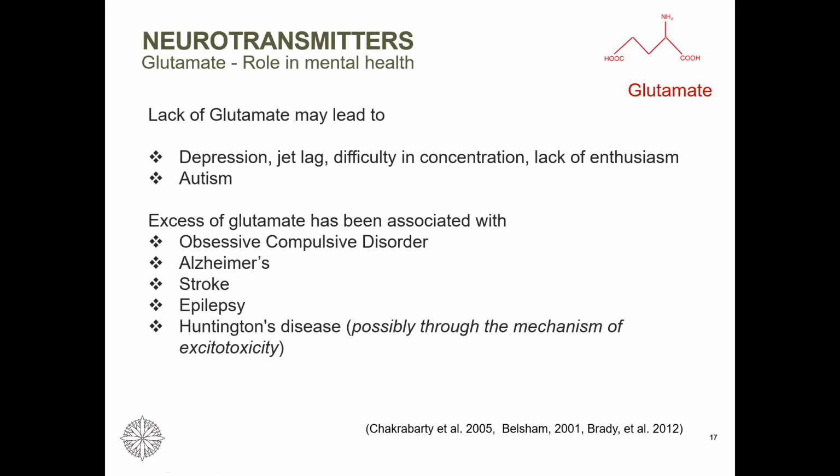So that's the little understanding that we have about glutamate. One of the major symptoms people feel is brain fog. That's known to play a role when somebody has dysregulation of glutamate level.